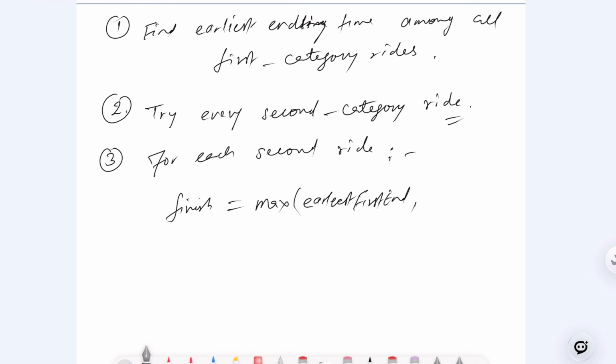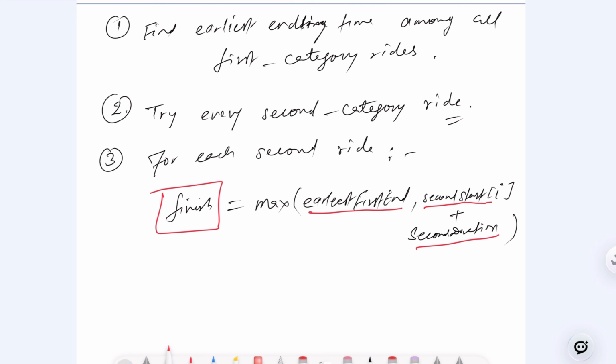Then there should be a second start at i, let's take i. So once you find this, you should add one more thing, and plus the second duration. We cannot forget this second duration. So two things: the very first is the earliest finish time, and second is the second start plus second duration. Then you can find the finish.